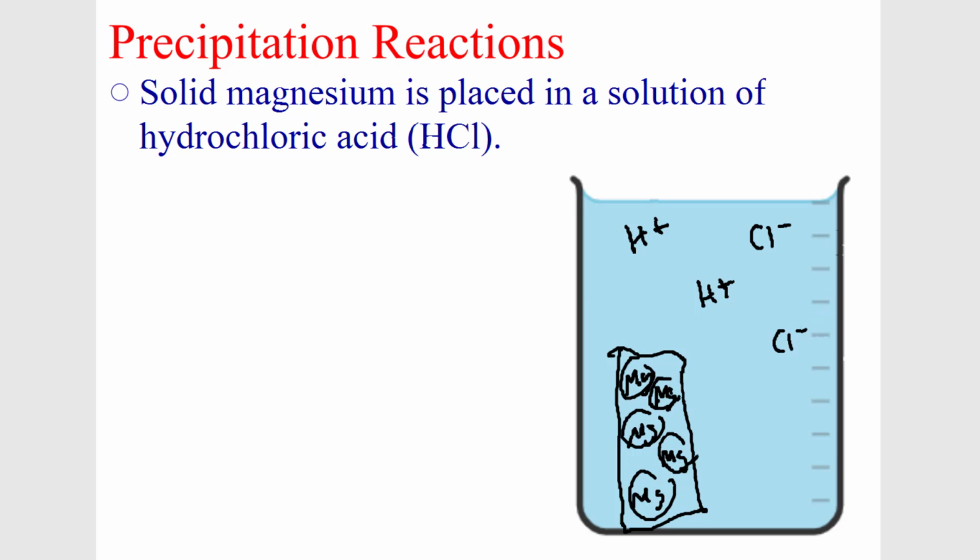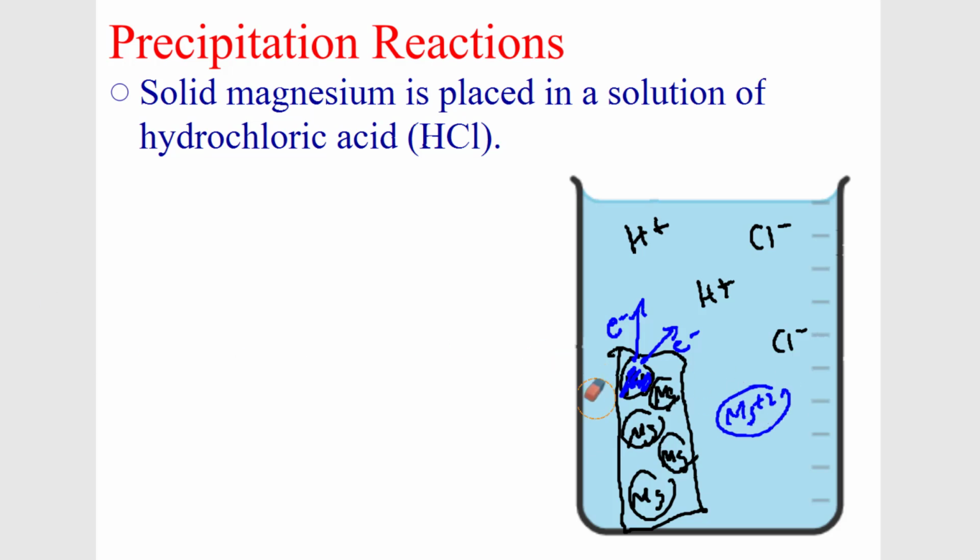And what happens here is this: when the H plus hits this magnesium, the magnesium is going to lose 2 electrons. Why will it lose 2 electrons? Remember, magnesium has 2 valence electrons. And so it loses an electron here and loses an electron here, which means this magnesium becomes magnesium plus 2, doesn't it? It gets dissolved.